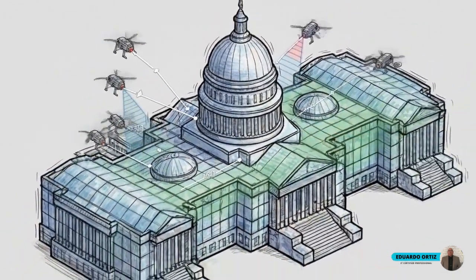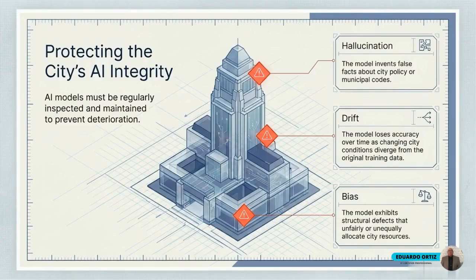This diagram highlights three primary AI failure vectors. First is hallucination, where an unsupervised model invents false facts about city policy. The middle warns of drift, where changing real-world conditions cause the model to lose accuracy. The final node is bias, reflecting underlying structural defects.